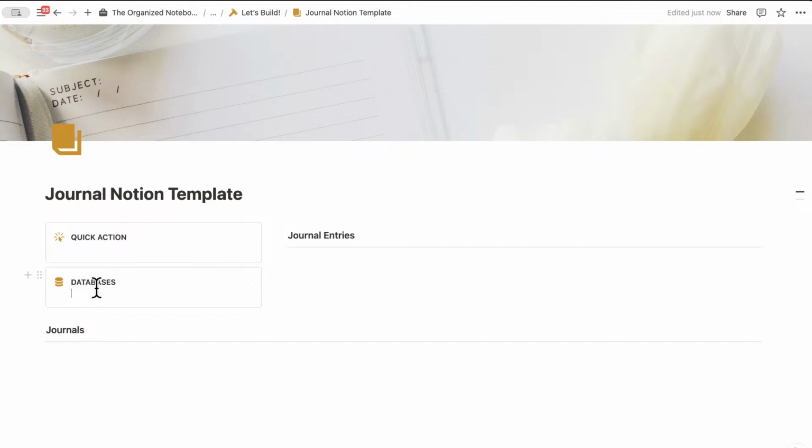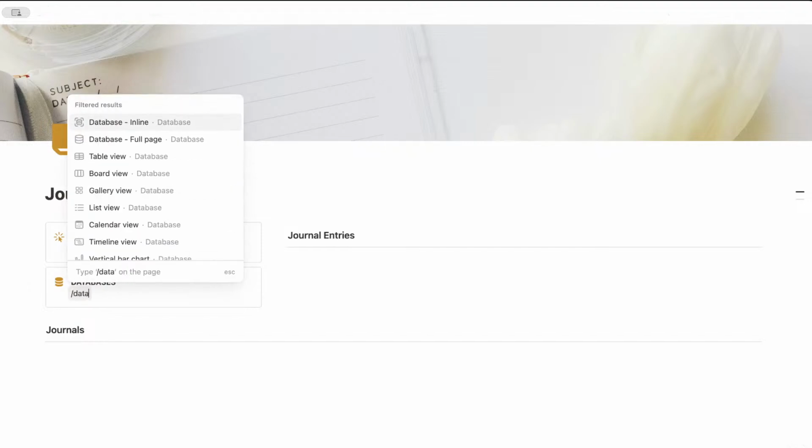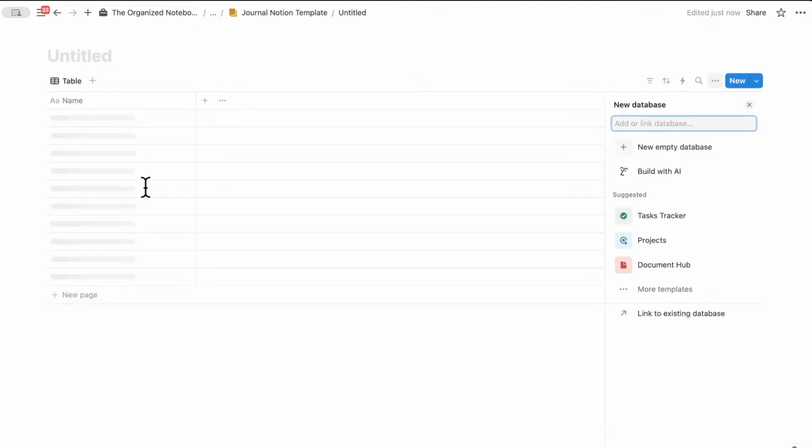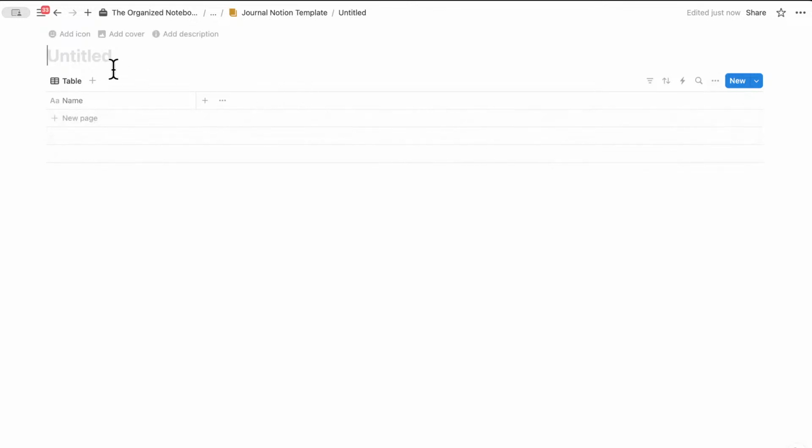So to create one, we're going to type / and then database, and I'm going to choose database full page. So this creates a database full page like this. And plus new empty database. This one is going to be called journals. And just so that it's easy to find later, I'm going to call this one event Feb, like this.